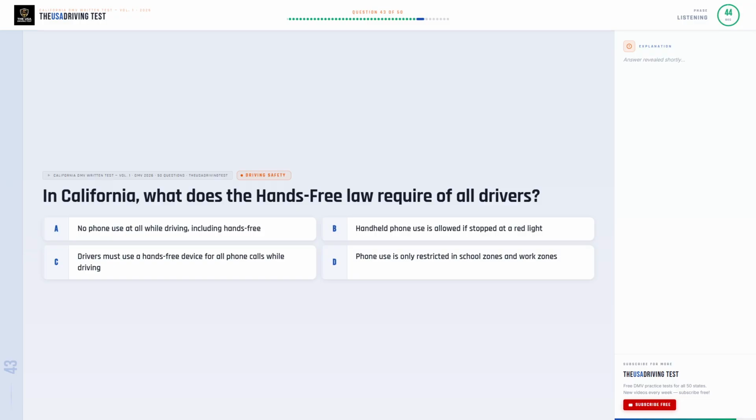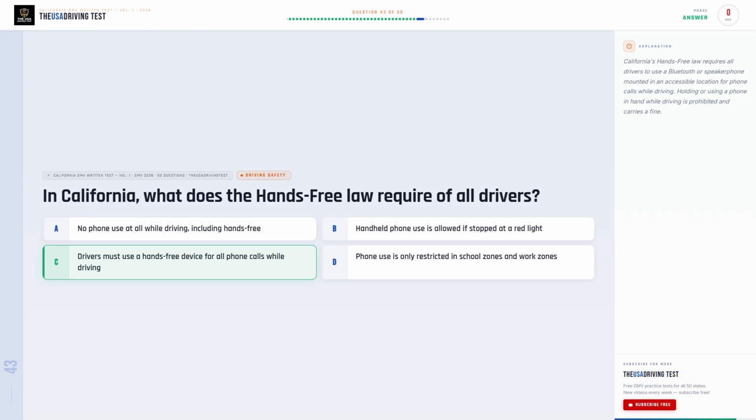In California, what does the hands-free law require of all drivers? Option A. No phone use at all while driving, including hands-free. Option B. Handheld phone use is allowed if stopped at a red light. Option C. Drivers must use a hands-free device for all phone calls while driving. Option D. Phone use is only restricted in school zones and work zones.